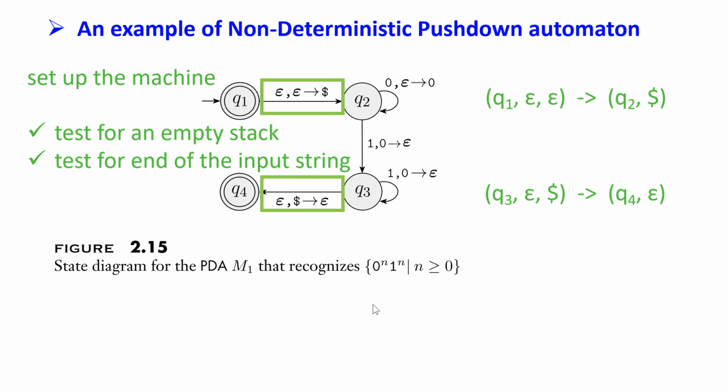And this last transition from Q3 to Q4. The meaning of that is, at current state Q3, consuming no symbols from the input string, and replace this $ sign with nothing. Equivalently, we can say pop this $ sign from the top of the stack. And the machine goes from Q3 to Q4. So this $ sign is used to test for an empty stack. That means you have reached the bottom of the stack. You have popped out all the other symbols. And the first epsilon in the transition here also tests for the end of the input string.